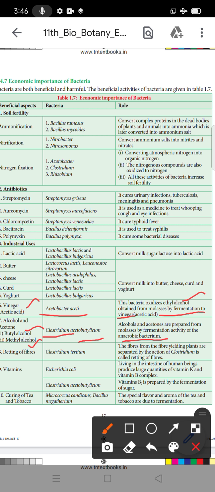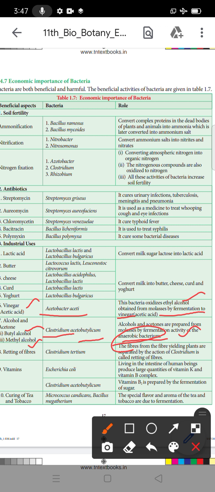It is a fermentation product. What is meant by anaerobic bacteria? Anaerobic bacteria work without using oxygen. Oxygen is not utilized for respiration, so this bacteria is called anaerobic bacteria.